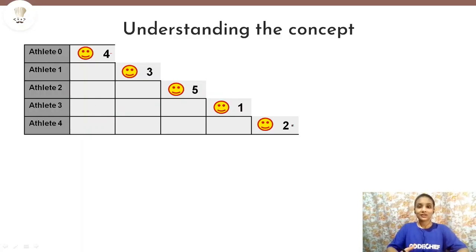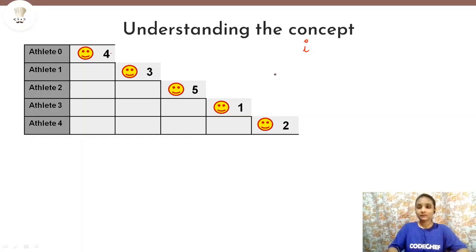And about the positions, we already know that the ith athlete will start from the ith position. So that means athlete 0 is starting from position 0, athlete 1 is starting from position 1, athlete 2 from position 2, and so on. So all this we already know.